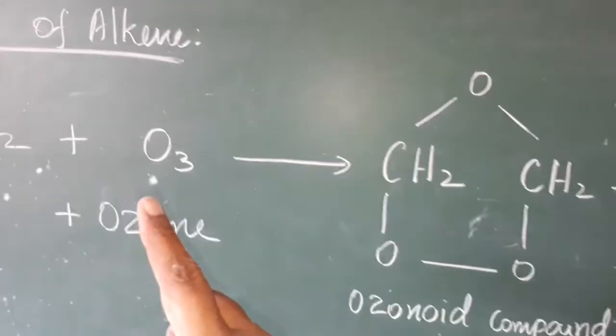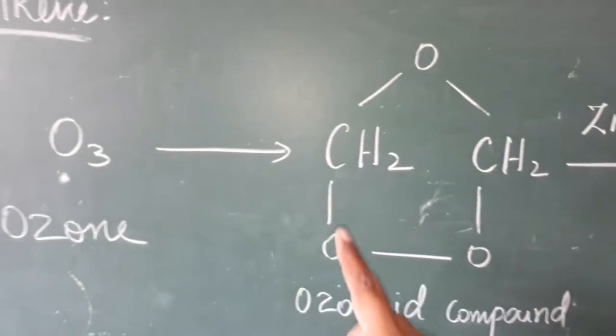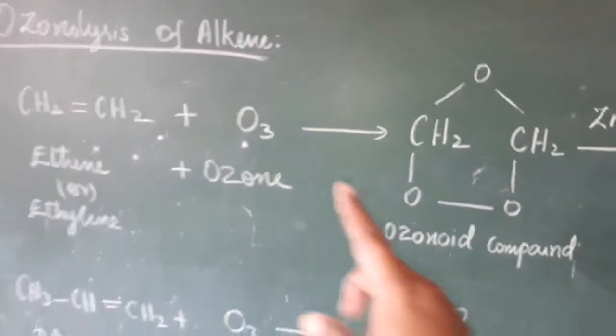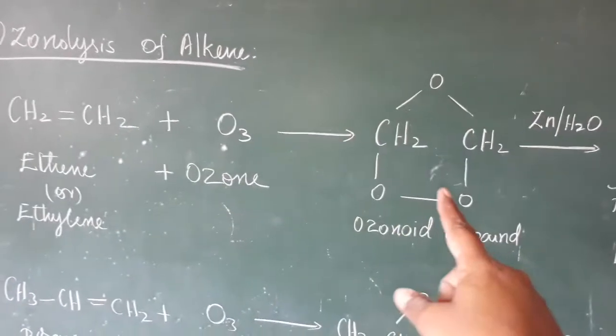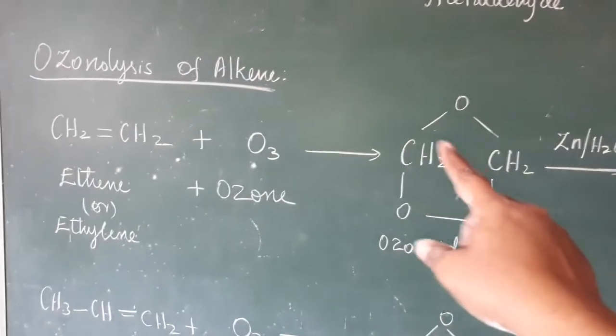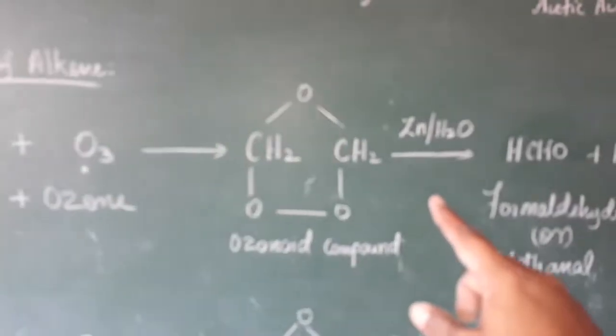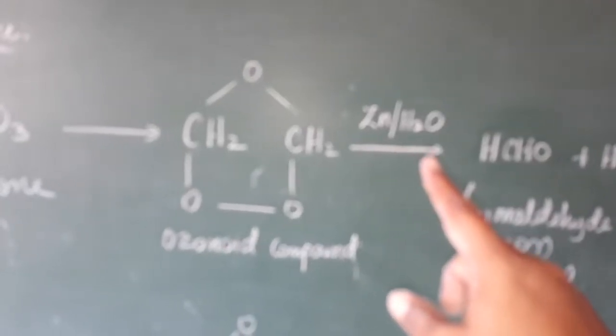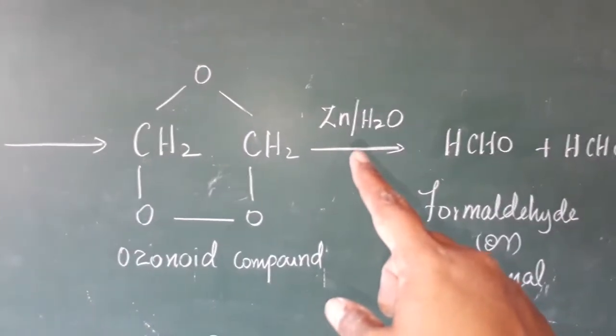I told you, how many oxygen? 3 oxygen. 1 oxygen is added with this carbon, another oxygen is added with this carbon, so we get a compound like this. 1 more oxygen is shared with 2 carbons. And afterwards zinc with water. I am going to add zinc with water.